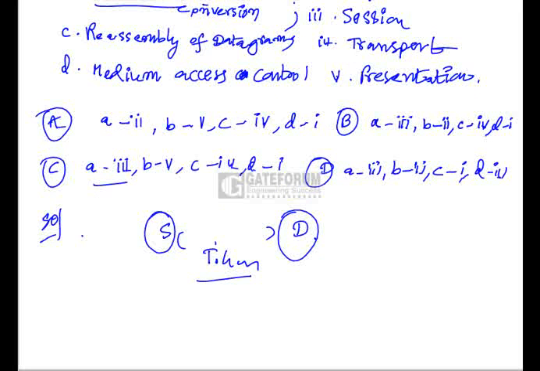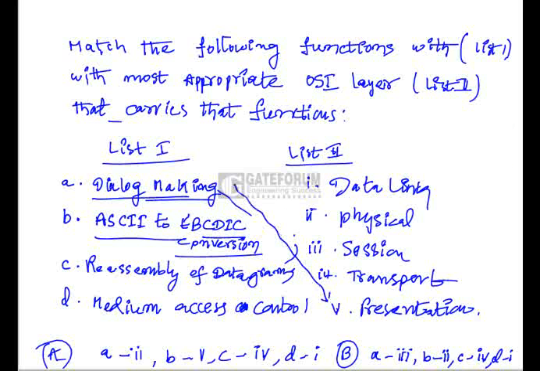Next, ASCII to EBCDIC conversion. This is related to the presentation layer. The presentation layer will take care of how to present data, whether it is in ASCII format or EBCDIC format. If it wants to convert from one format to another format, that is also taken care of by the presentation layer. So B is related to 5, that is the presentation layer.